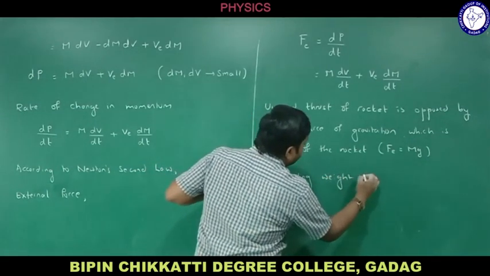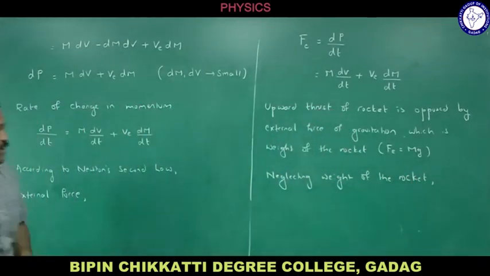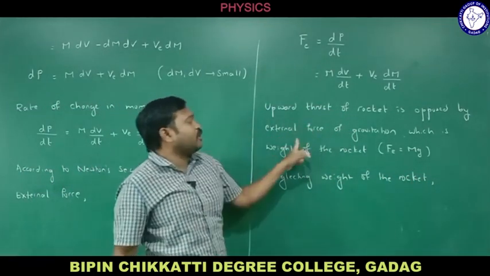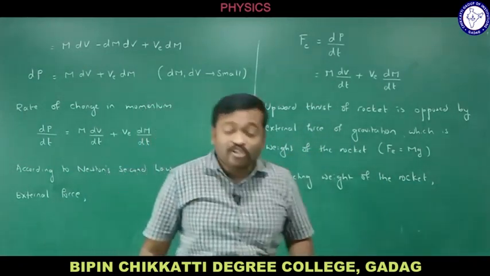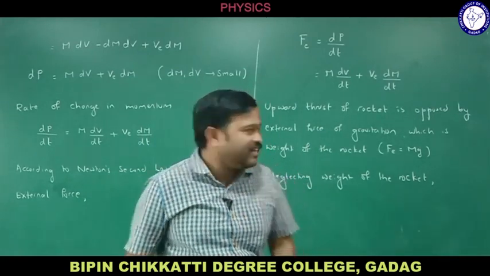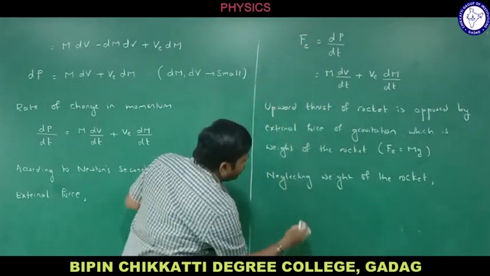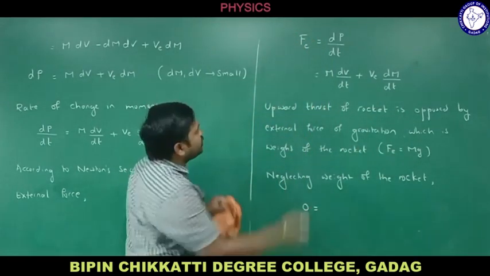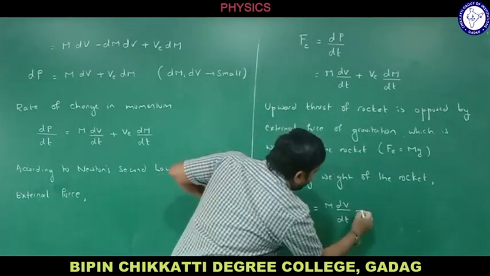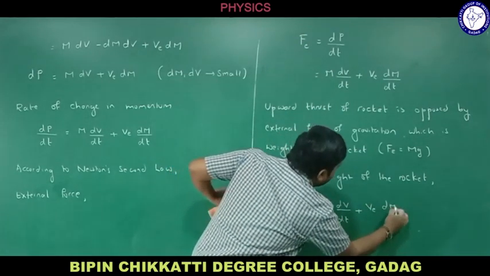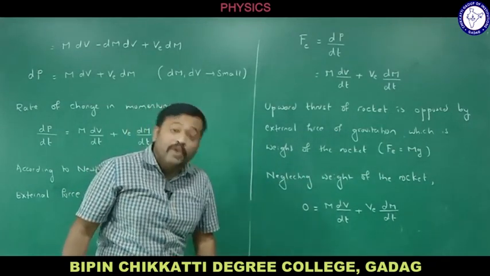If you neglect the weight of the rocket, what happens? Let us check it out. Do you remember, the upward thrust of the rocket is opposed by the external force of gravitation, which is nothing but the weight of the rocket. We are deriving the velocity of the rocket neglecting its weight. If you neglect the weight, this mg, the weight of the rocket, let me write it as 0. So what is remaining here? m dv upon dt plus ve dm upon dt. This is the expression we get after neglecting the weight of the rocket.